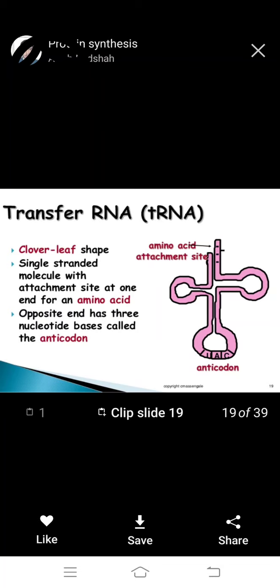Okay, very important. The clover leaf shape is the tRNA shape, a single stranded molecule with an attachment site at one end for the amino acid. So, 3 prime to 5 prime.